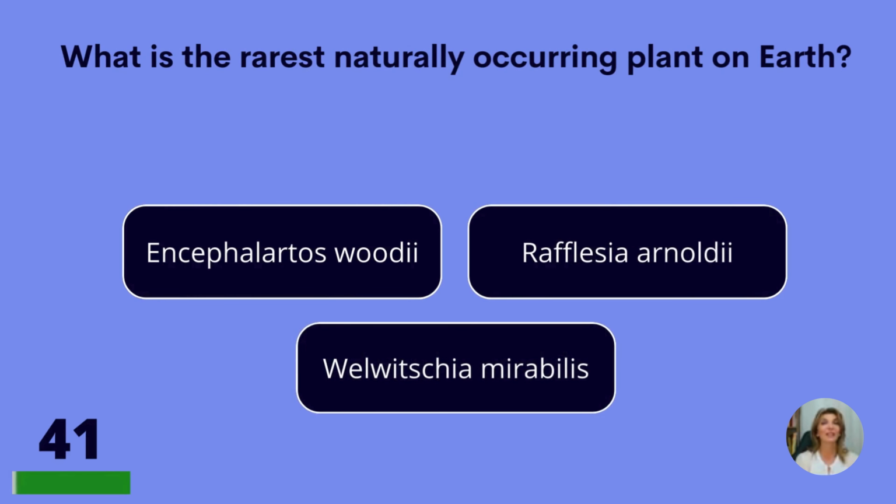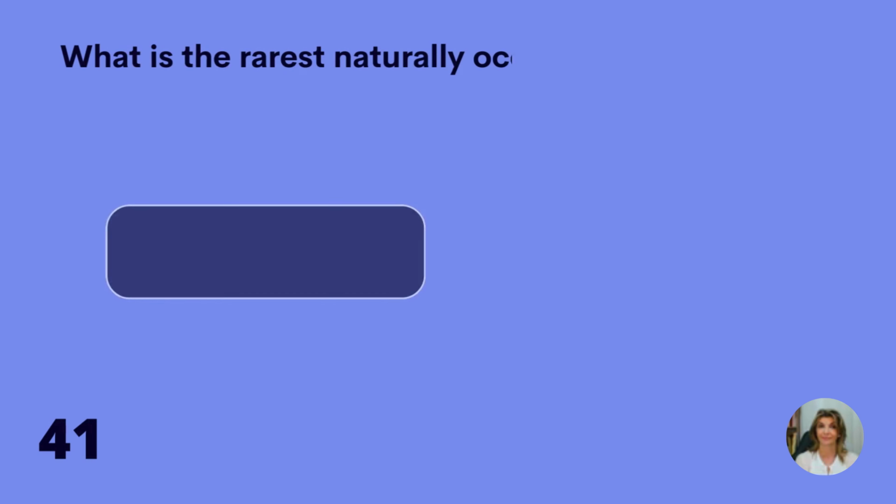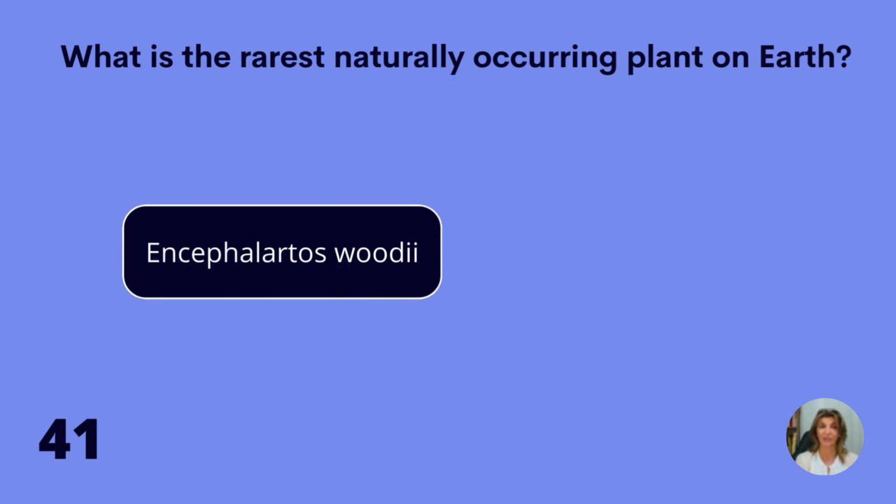What is the rarest naturally occurring plant on Earth? Encephalartos woodi, Rafflesia arnoldi, or Welwitschia mirabilis? Encephalartos woodi.